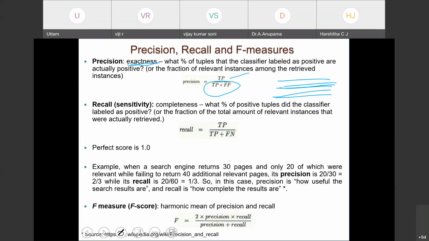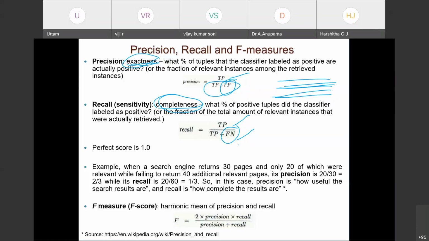Recall, which is also called sensitivity, means completeness. To see the difference, precision means exactness, recall means completeness. What percentage of positive tuples did the classifier label as positive, or what fraction of the total amount of relevant instances did we actually retrieve? Recall is given by true positive divided by true positive plus false negative. The best score is 1.